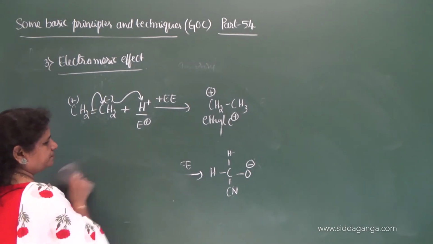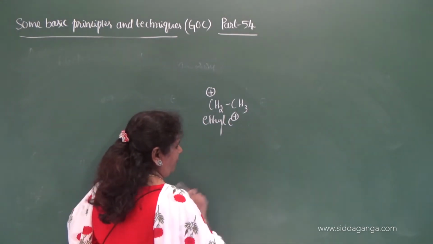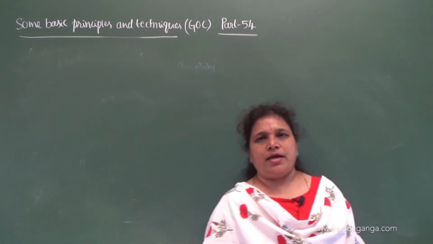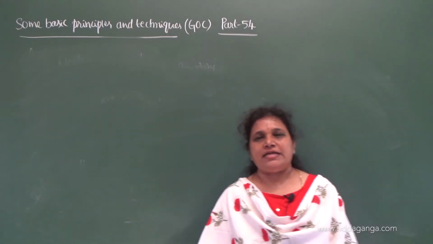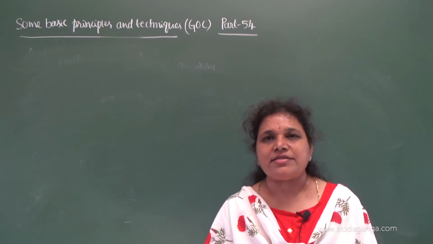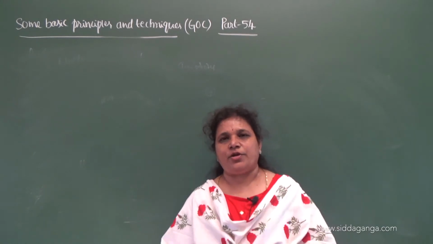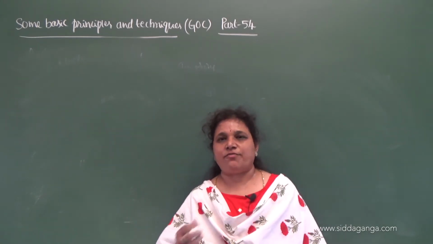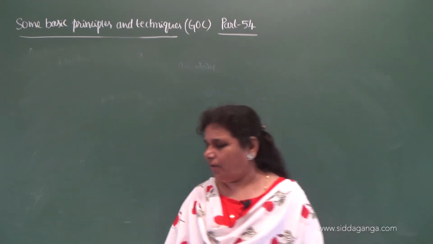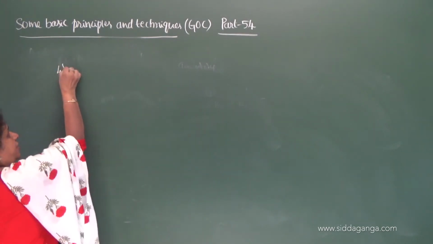You can come across this electromeric effect during the properties of alkenes and alkynes, in the reaction mechanisms involved in the chemical properties of aldehydes and ketones, and even during the substitution reactions of benzene. So that is where we can observe the electromeric effect. Now, let us move on to the last one, it is hyperconjugation effect.